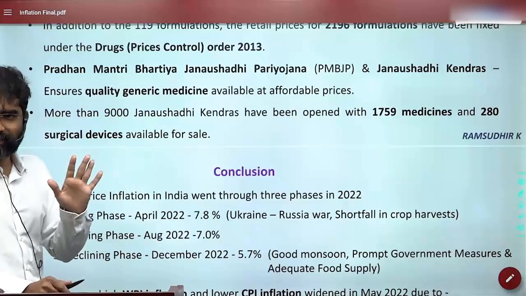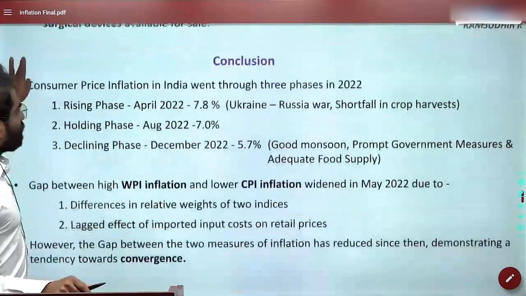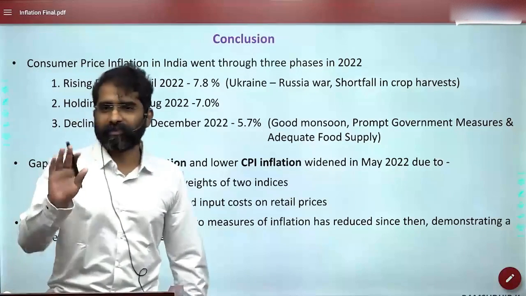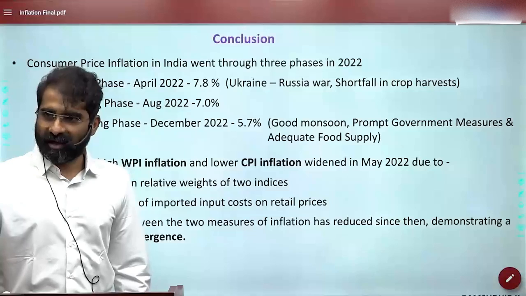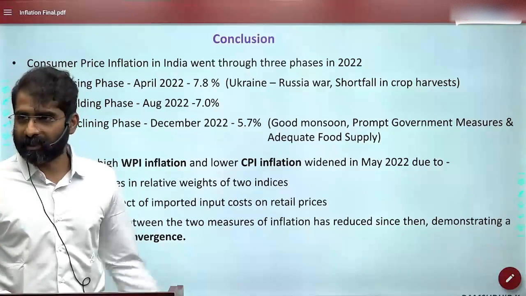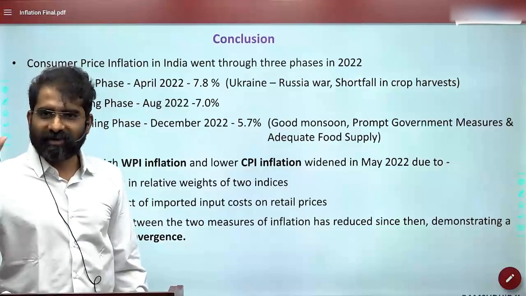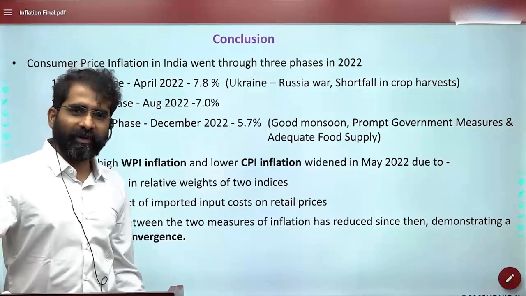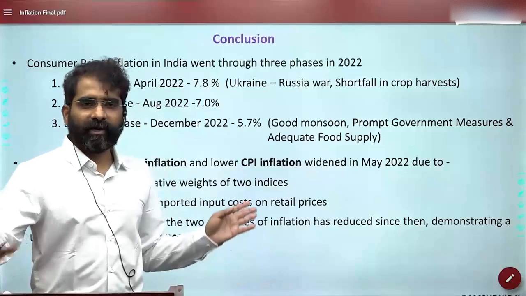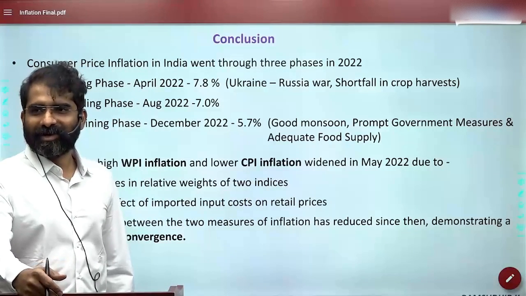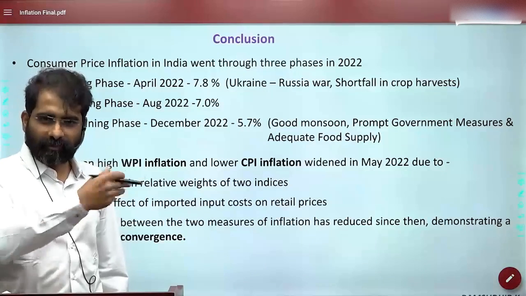Is this clear? Okay, so I'll give you a break after 5 minutes. Let me conclude, otherwise I have to start again from the beginning. So let me conclude, and then you can take a 5-10 minute break. Those who want to go, they can go. Because the conclusion is over, and then some questions we will solve.